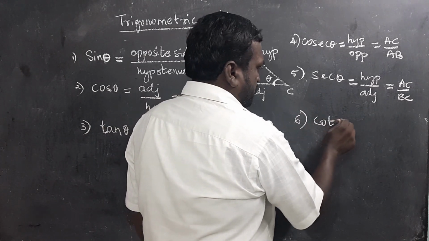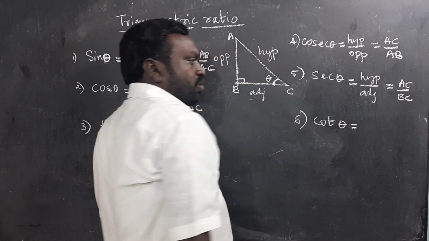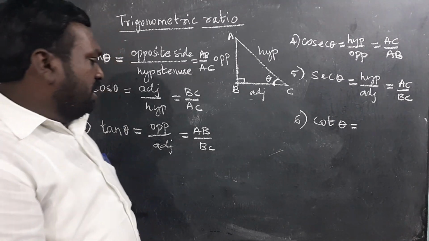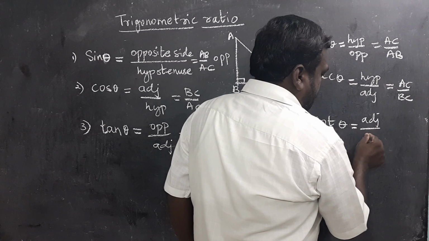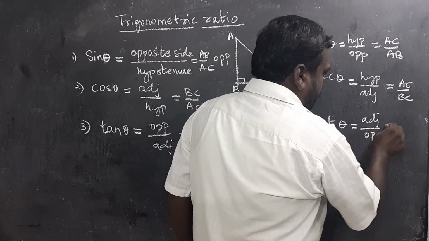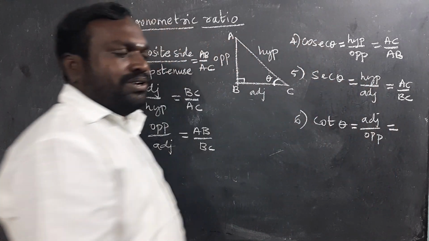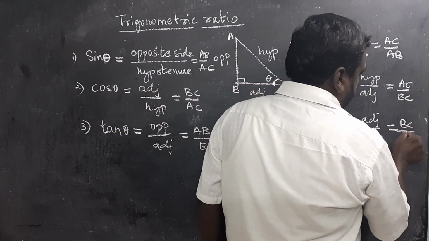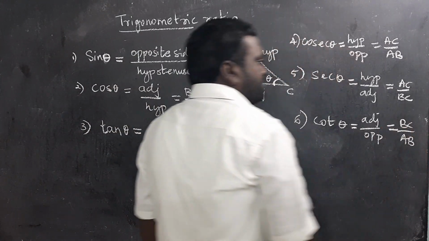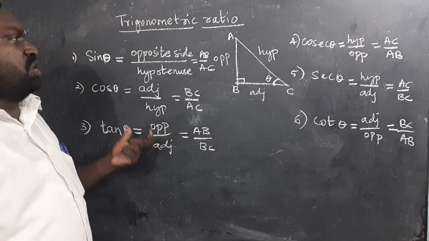We call it cot. It is nothing but adjacent side by opposite. What is the adjacent side? BC. Opposite is AB. So these are the 6 trigonometric ratios.